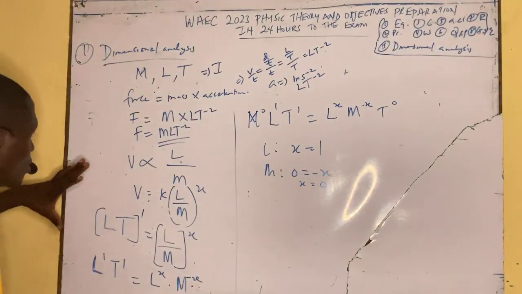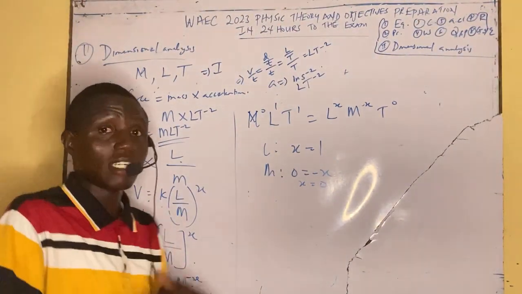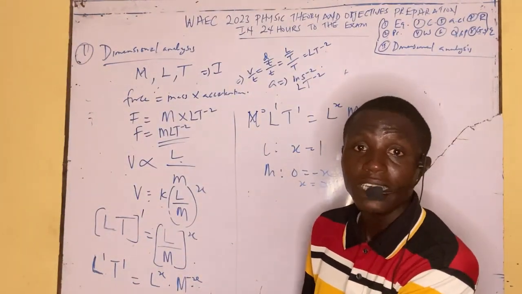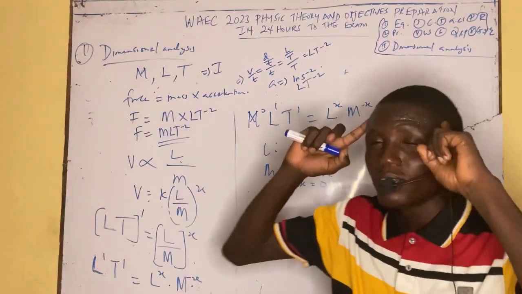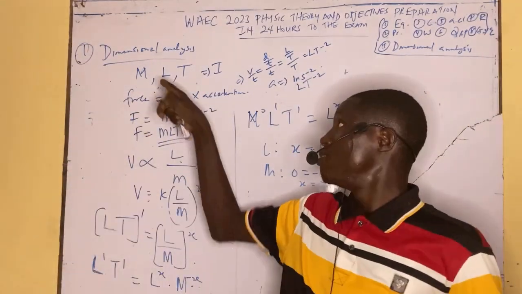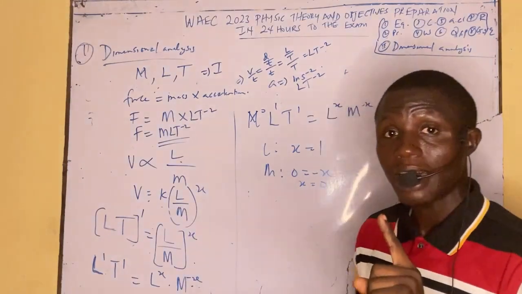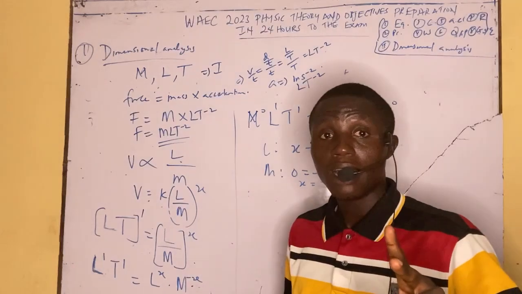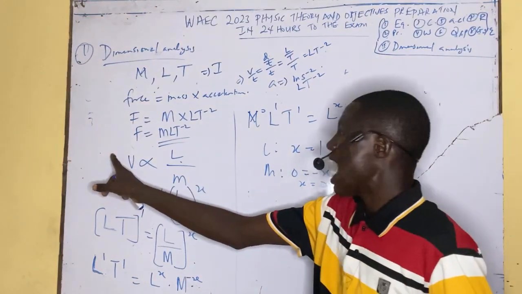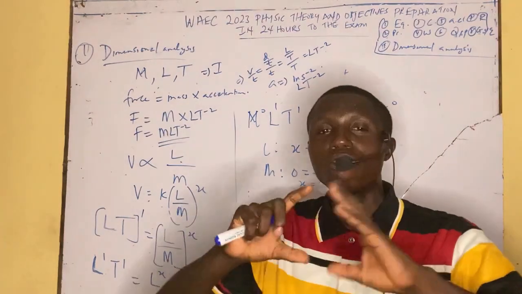But at least you can use dimensional analysis to interpret the dimension of a given physical quantity, because it might say write the dimension of the following physical quantity in the theory aspect. So what you need to know is that the formula must also come to your head. Then after you have written the formula, note the dimension of the basic fundamental quantities, which are the mass, capital letter M, the length, capital letter L, and the time, capital letter T. And then they might also ask you to analyze a particular relationship using dimensional analysis. So the first thing is to interpret the questions.